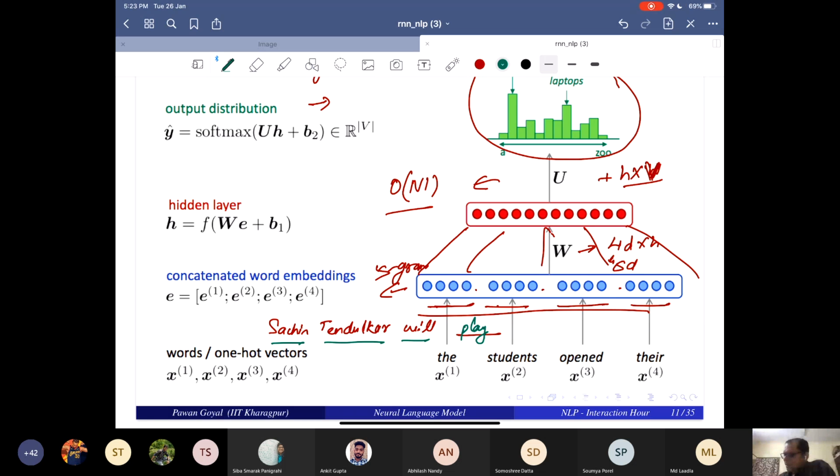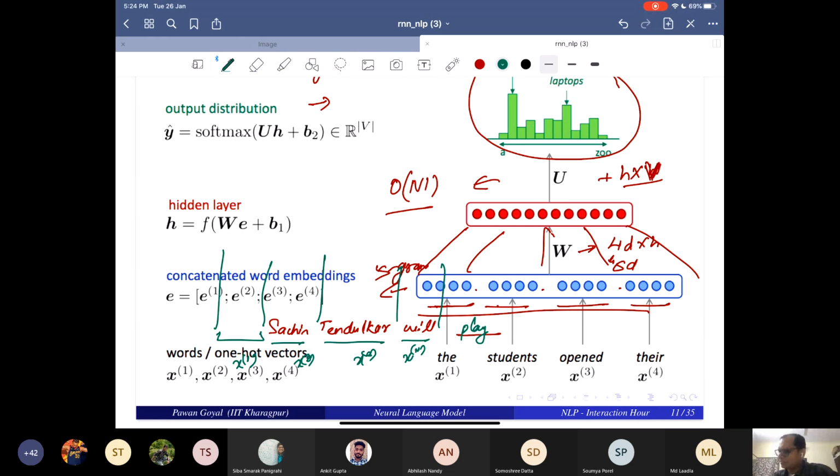But you see, here this is the last word. And let's say there is something here. So this is x4, x3, x2, x1. There are 4 words. And you see, your weights are different for each of these. Will has a different set of weights. Tendulkar has a different set of weights. So all these words x1, x2, x3, x4 have different sets of weights, because it is a D cross H matrix.